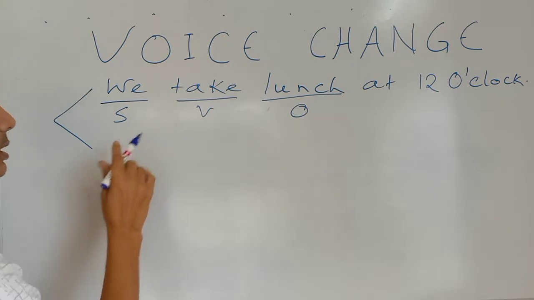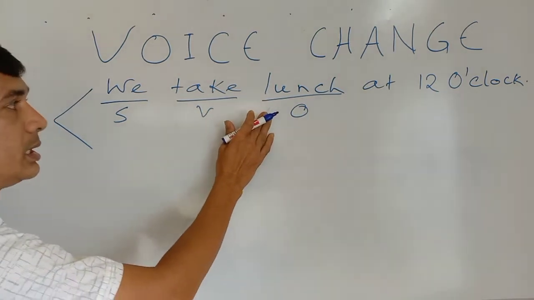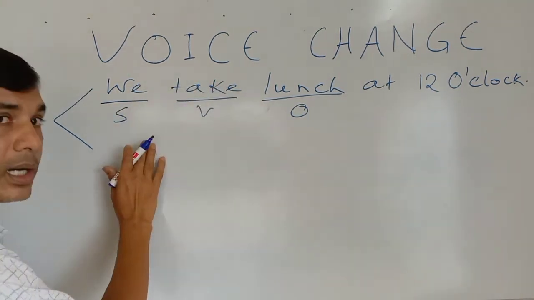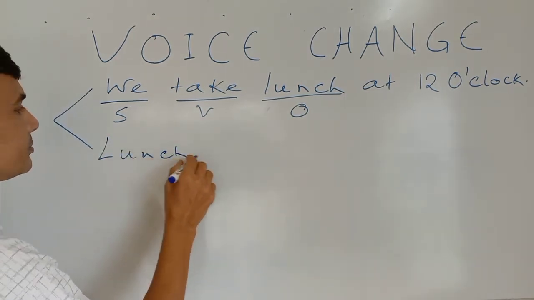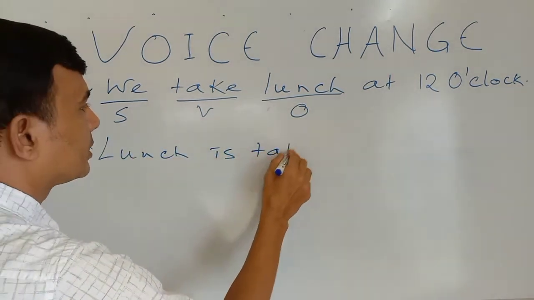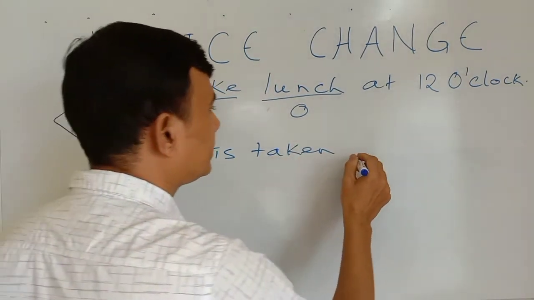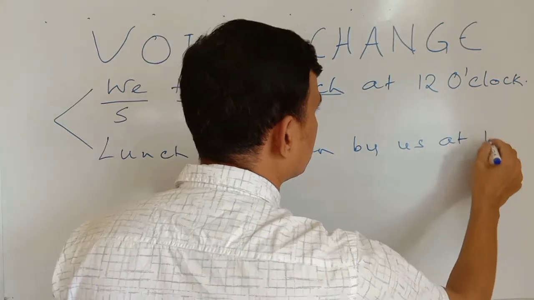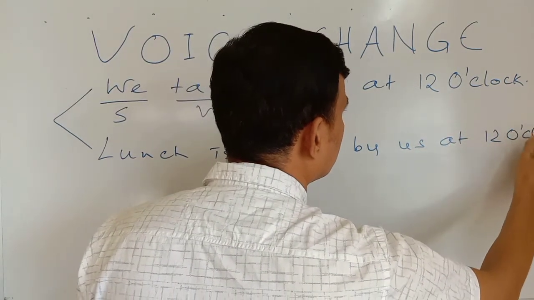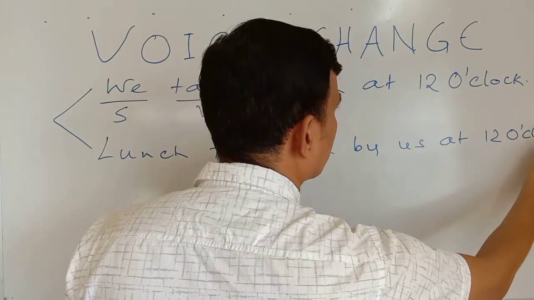This is active voice. And when we change the place of subject and verb, look here: lunch is taken by us at 12 o'clock.